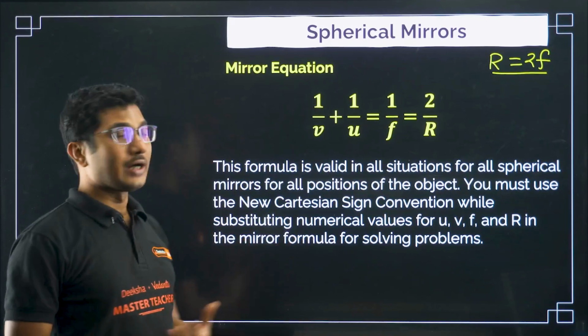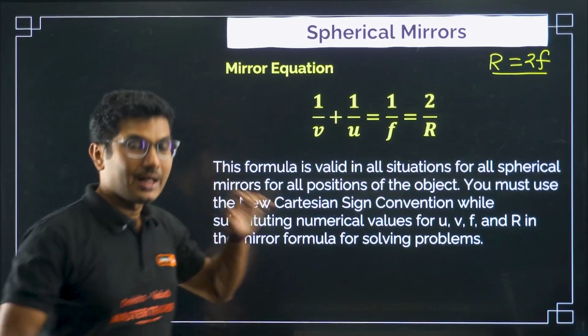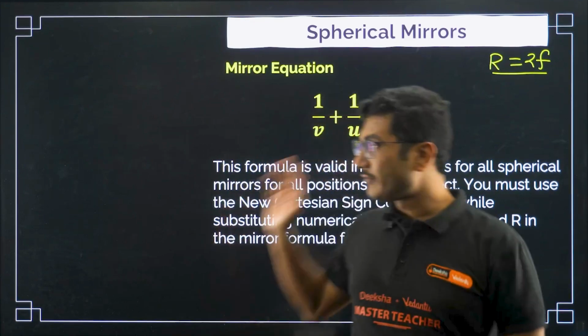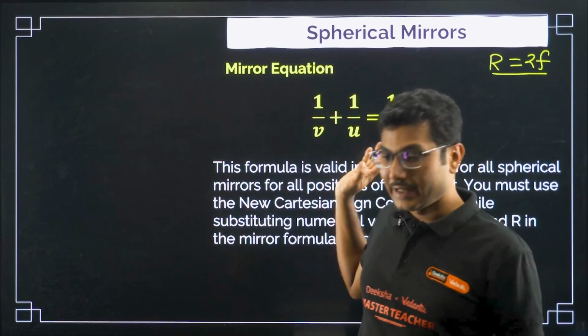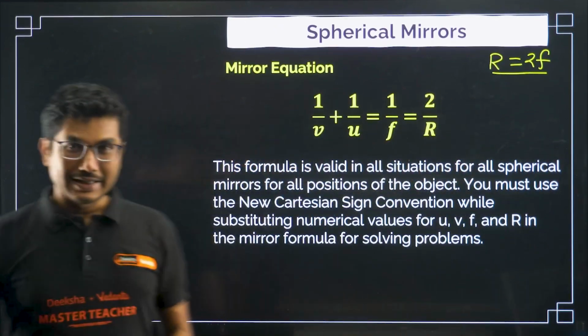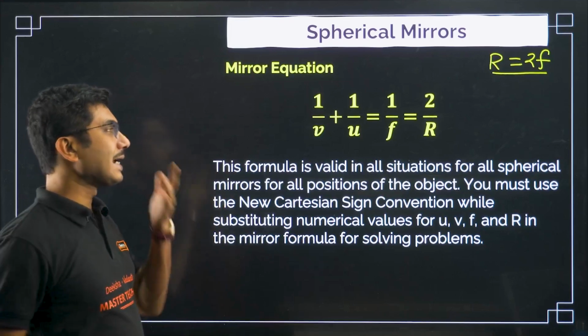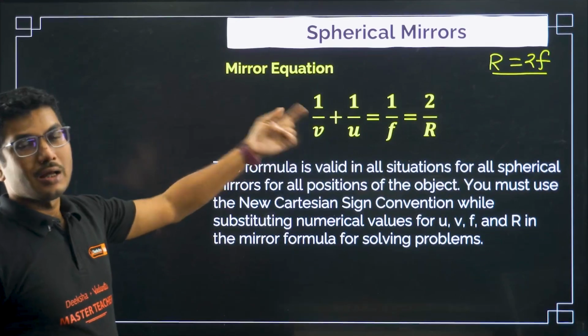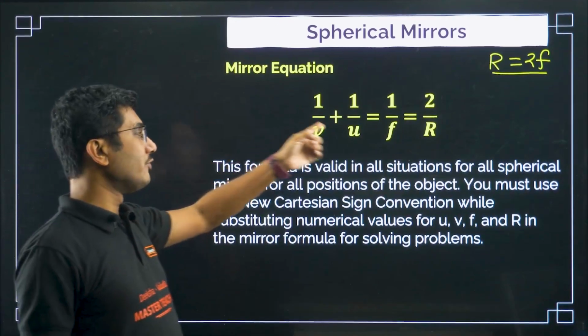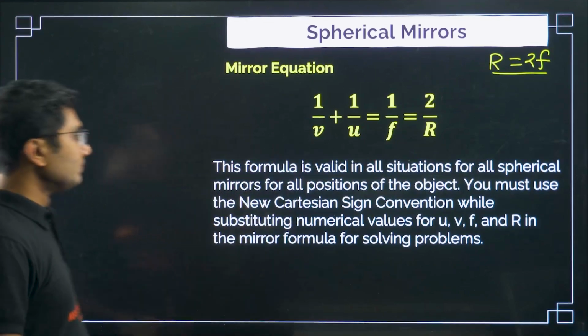In the new Cartesian sign convention that we have learned, anything on the left hand side is negative and anything on the right hand side is positive, basically x and y axis. So that sign convention you have to apply when you are putting the values of u, v and f.